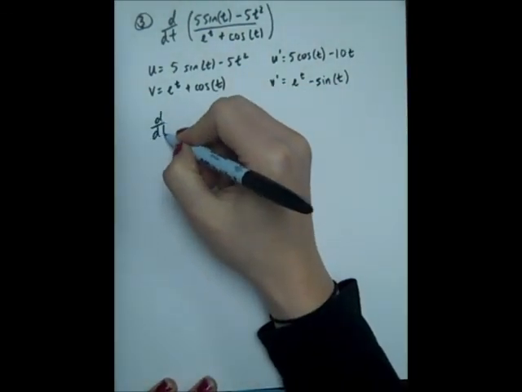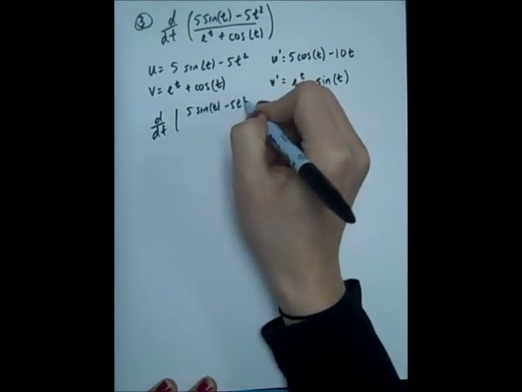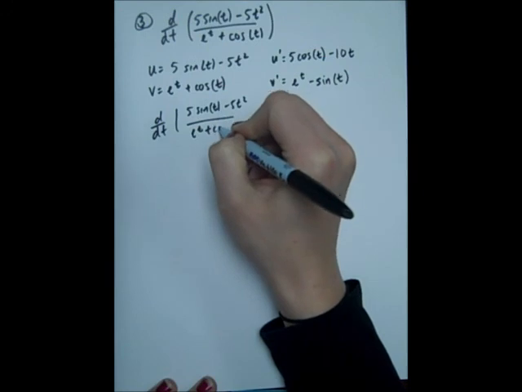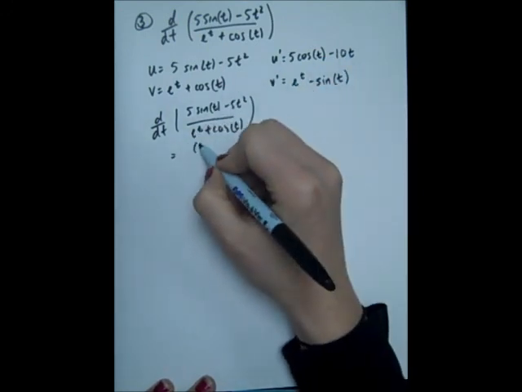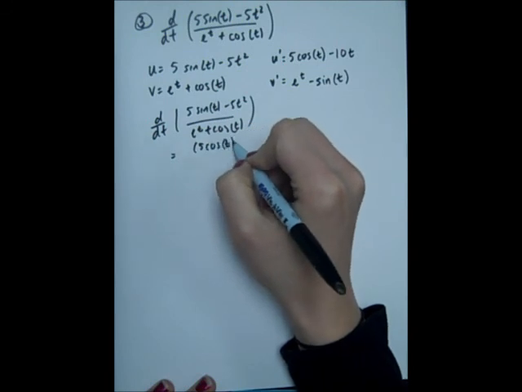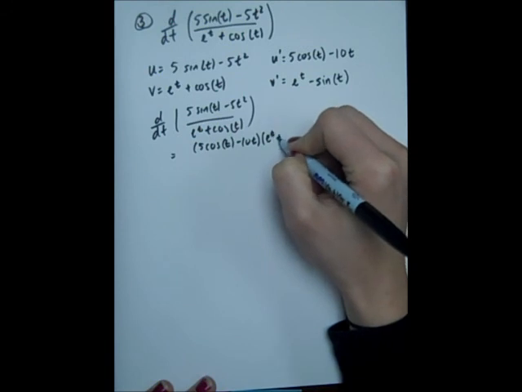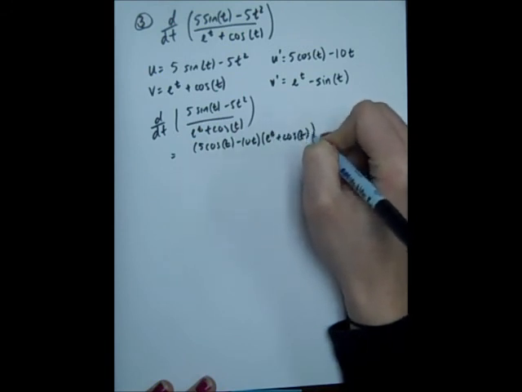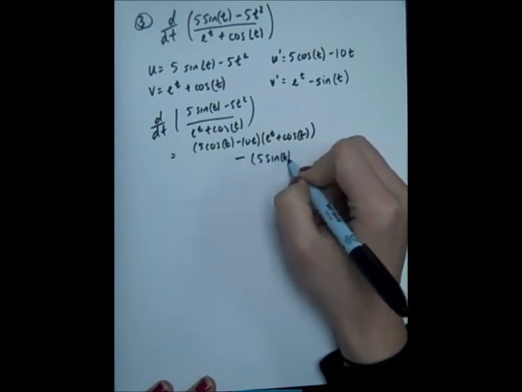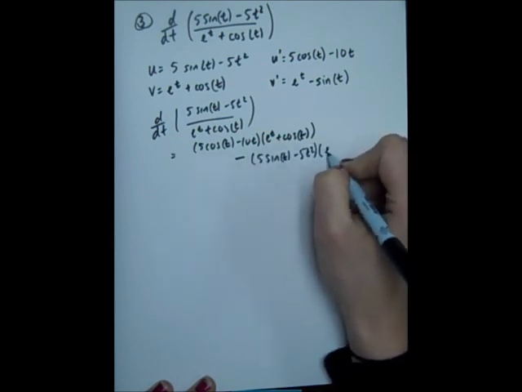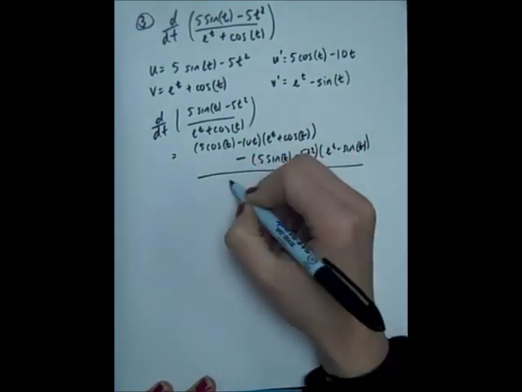So the derivative of our function, so let's write it all out here, is u prime v, I'm going to use parentheses to kind of keep everything straight, minus u v prime, all over v squared.